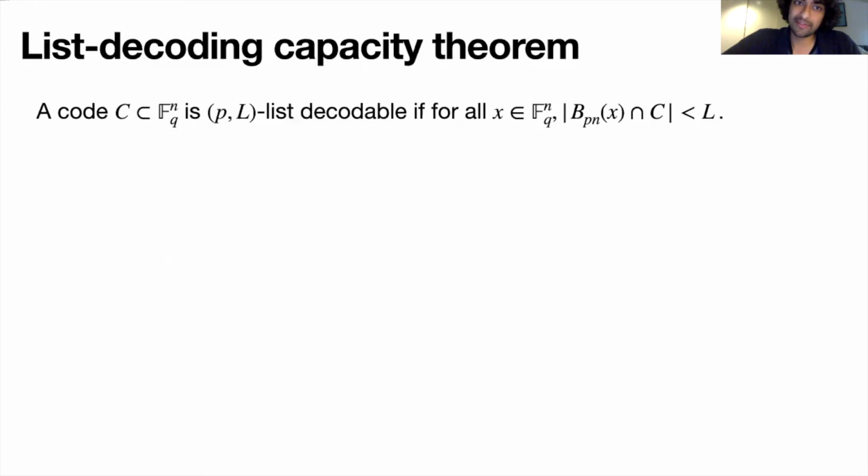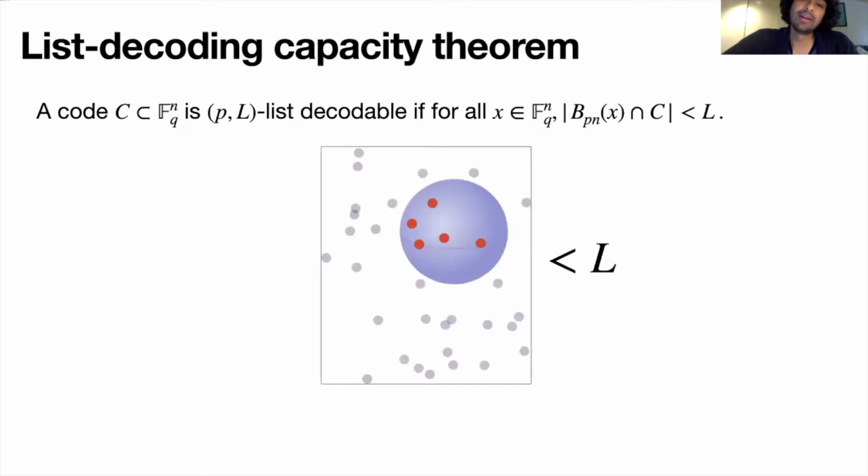One place where people may have seen random codes before is the list decoding capacity theorem. A code C is (p, L) list decodable if for all x in F_q to the n, the ball of radius p around x intersected with the code has size strictly less than L. Pictorially, what this means is you have a code, which is just a bunch of points. If you move a ball of radius p around the space, you can never catch L or more points of the code within the ball.